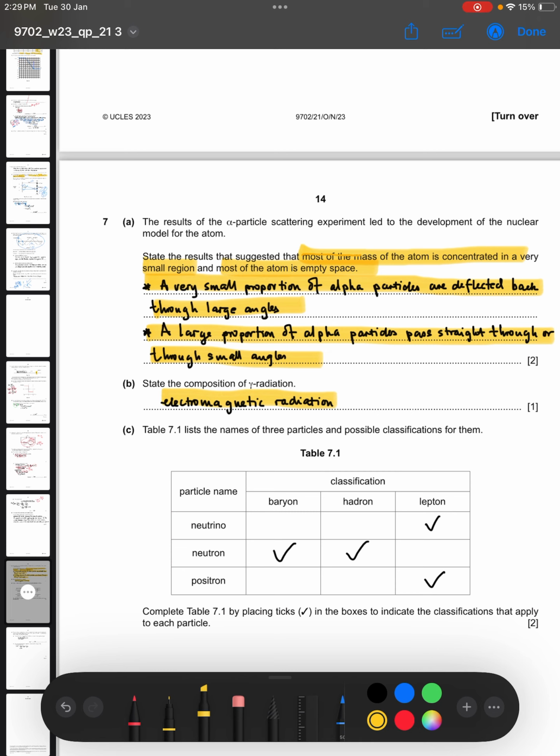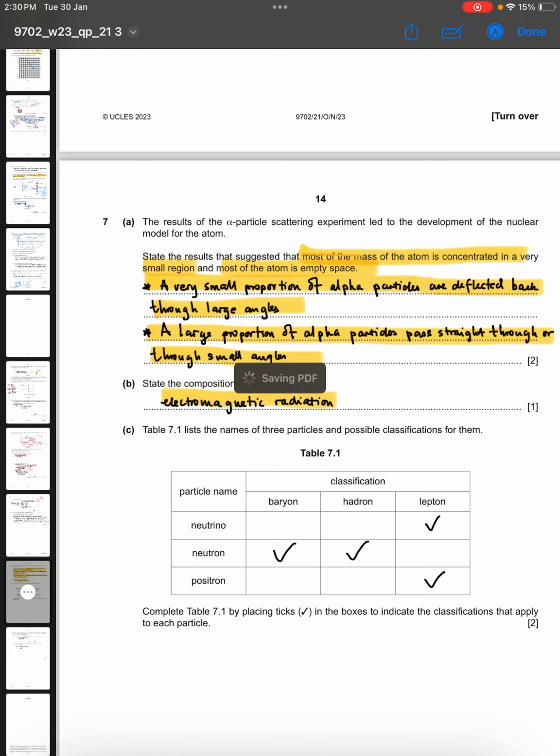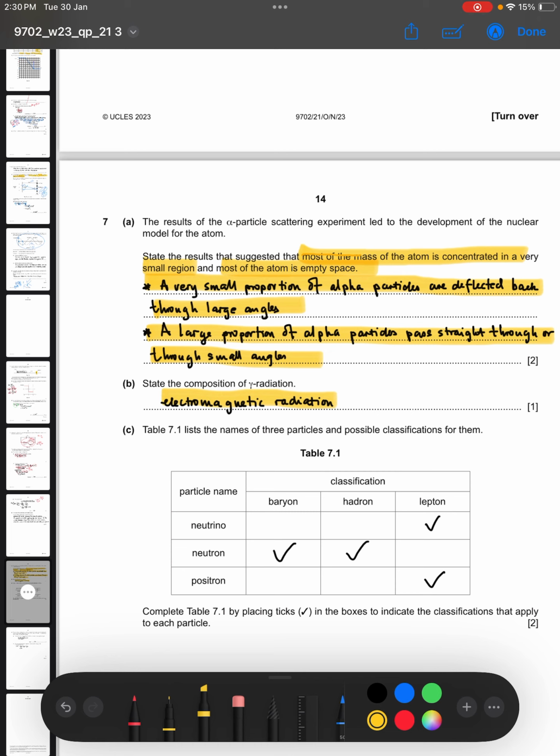Table 7.1 lists the names of 3 particles and possible classifications for them. Neutrino: a neutrino is a lepton. There are 6 neutrinos that we know at A level, corresponding to 6 leptons. So the neutrinos themselves are also leptons. We must know all the 6 leptons, including the electron, the muon, the tau, and the anti-electron, which is the positron, the anti-muon, the anti-tau, and then the corresponding neutrinos for all of them. So the neutrino is a lepton.